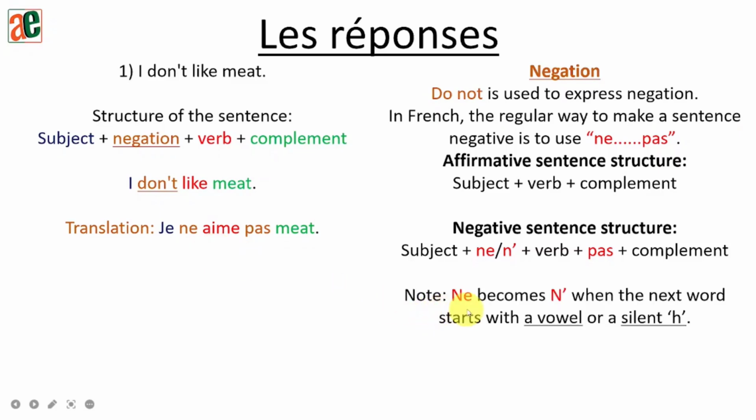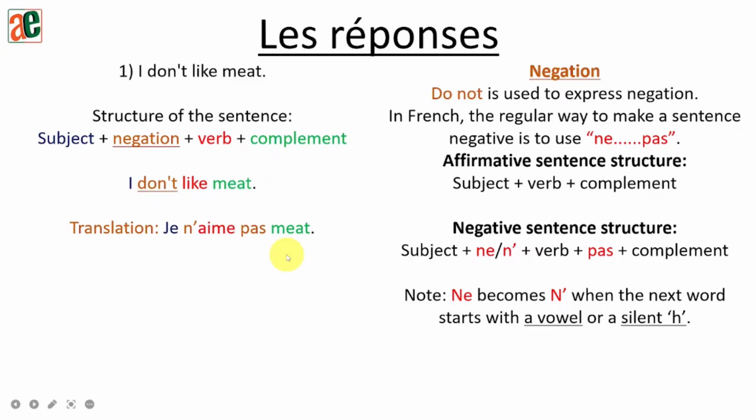Note, NE becomes N apostrophe when the next word starts with a vowel or a silent H. So in our case, we do have NE here, and after NE, the next word starts with a vowel. So we are going to do this transformation. Okay? So je n'aime pas, and then we have meat.